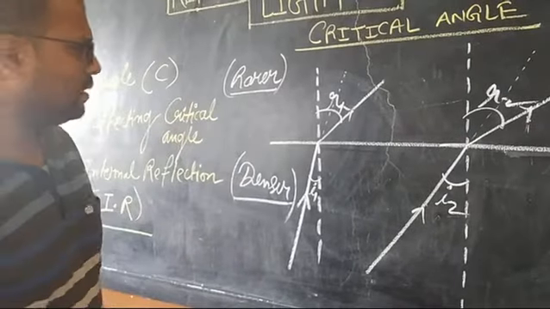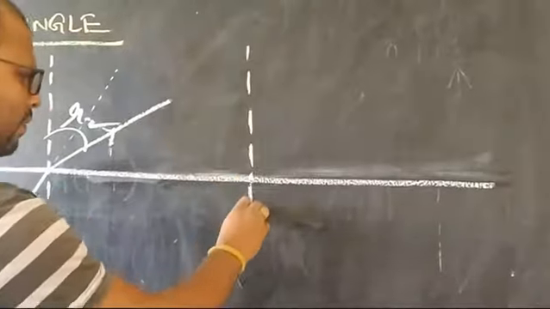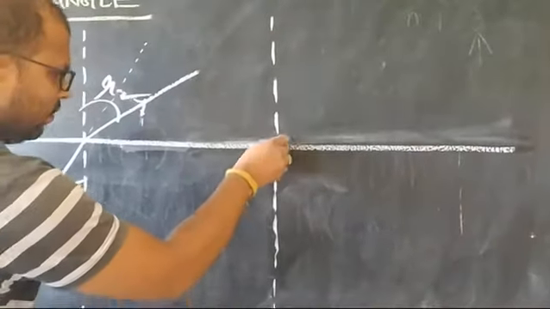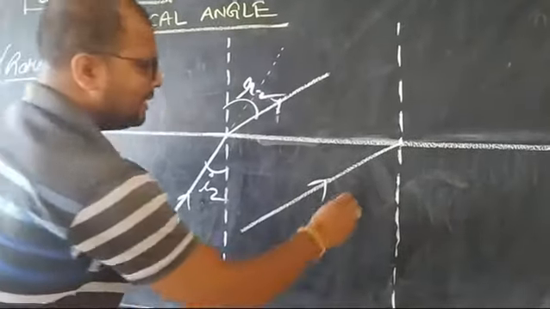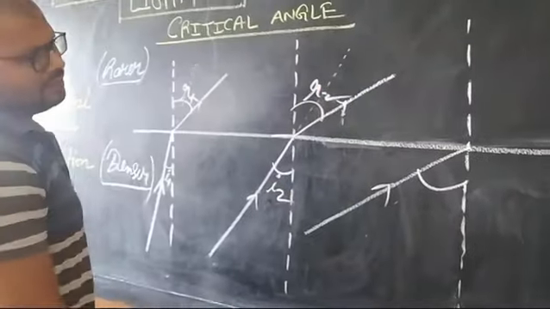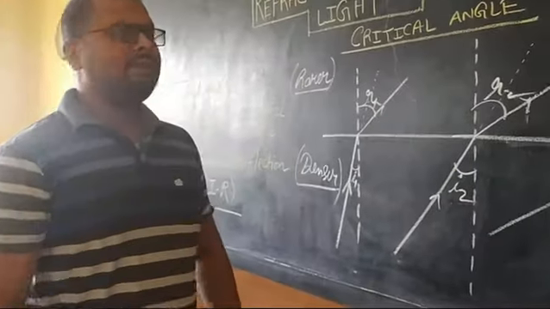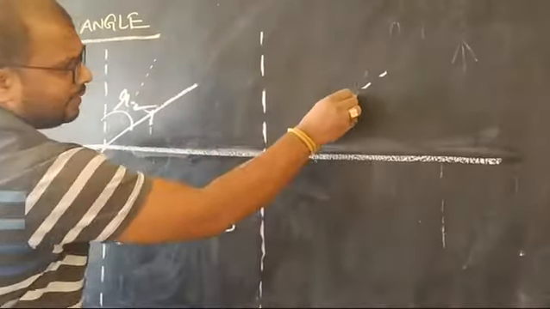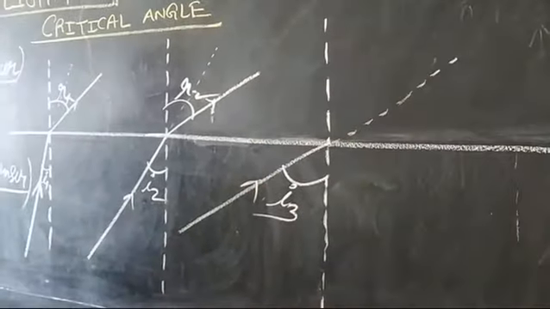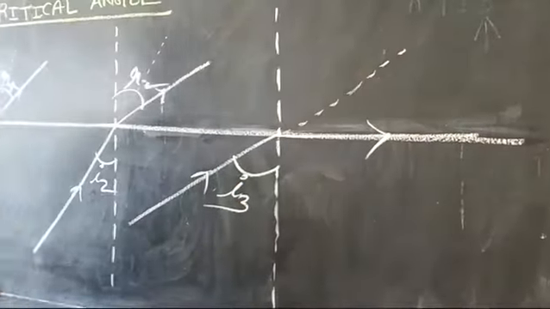Okay students? Another condition we are taking, another normal we will draw. We will take a bigger angle of incidence. Let it be I3. So there will be a condition where it should go like this. But unfortunately it will not go, it will go along with this separating medium.